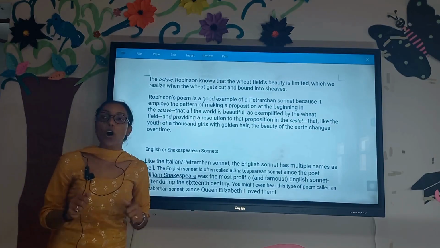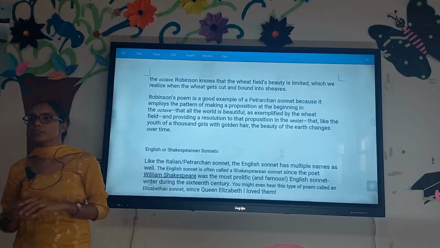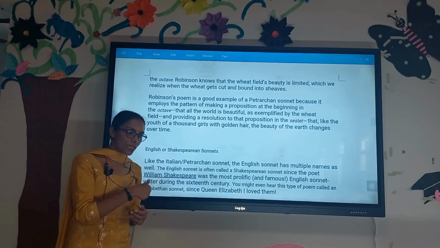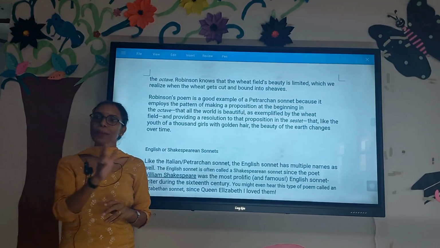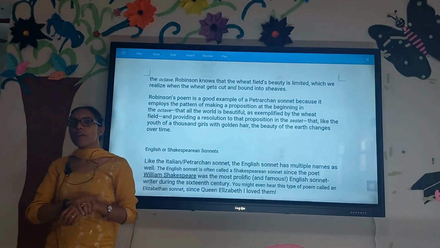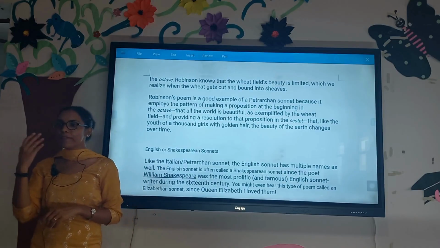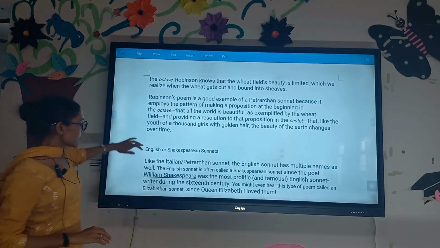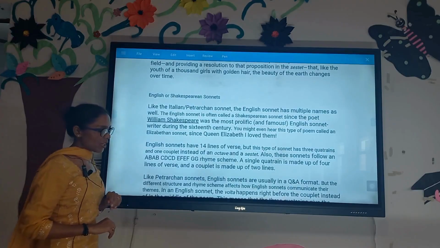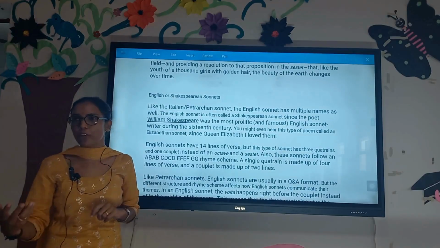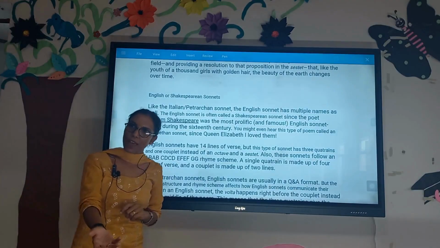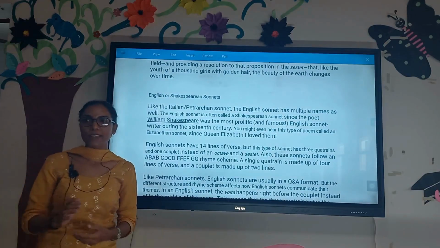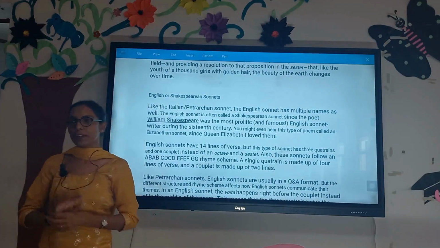So, it was his scholars, Thomas White and the Earl of Surrey, who had their hands on the writings, or you can say the sonnet collection, of Shakespeare. Had it not been for Thomas White and the Earl of Surrey, we might never have come across the writings of Shakespearean sonnets. The Shakespearean sonnet has its name because it was introduced by him for the very first time, and since he comes from England and uses the English language for writing, it has been named the English and Shakespearean sonnet.